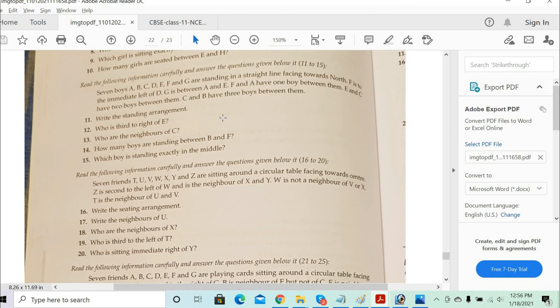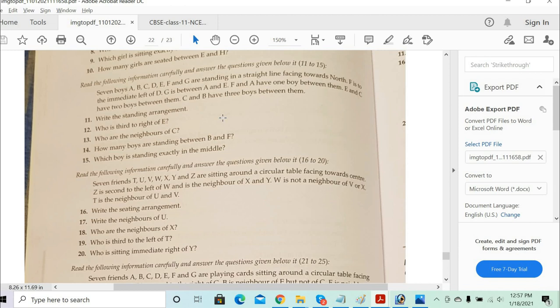Then Nisha, are you getting the 11th problem? Can you explain the last part, where they say that C and B have 3 boys between them? Yes, 7 boys. Let's understand this part clearly, Nisha.